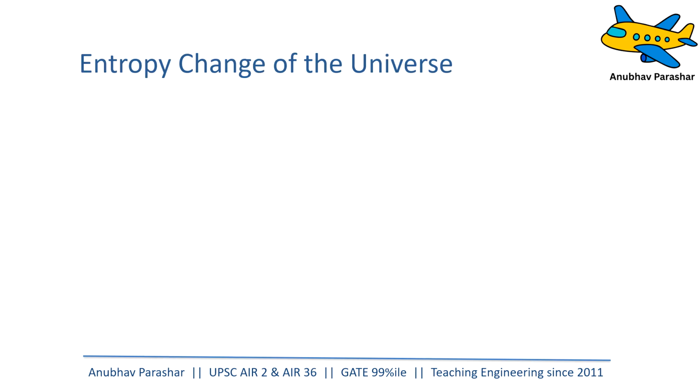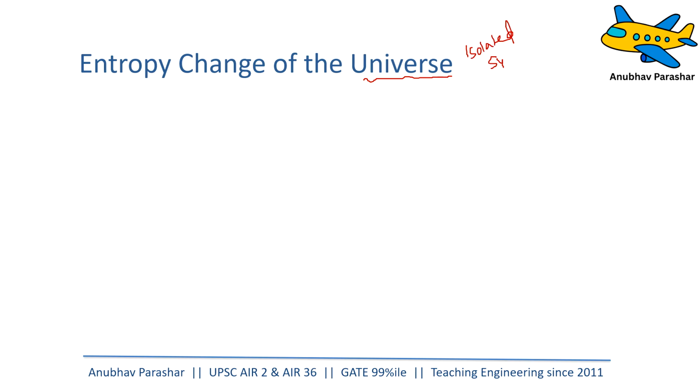Now let us try to understand what will be the entropy change of the universe. Now see, the universe is considered to be what? It is considered to be an isolated system, right? Because neither mass nor energy can go out of the universe. Where will it go, right? The universe is everything, right?